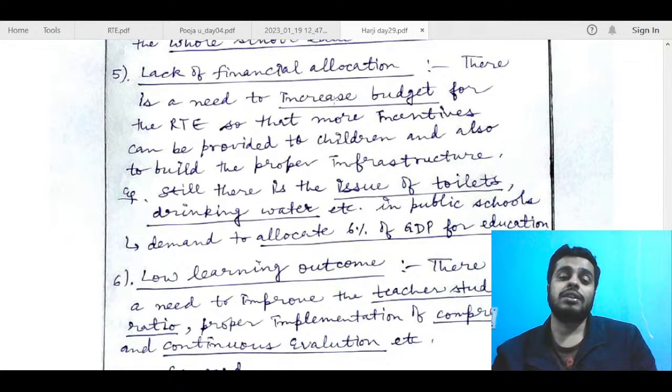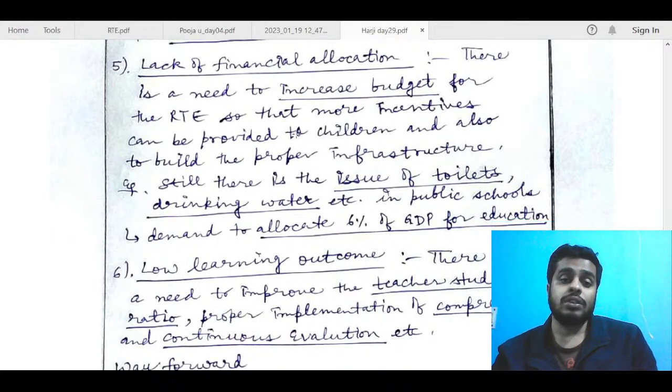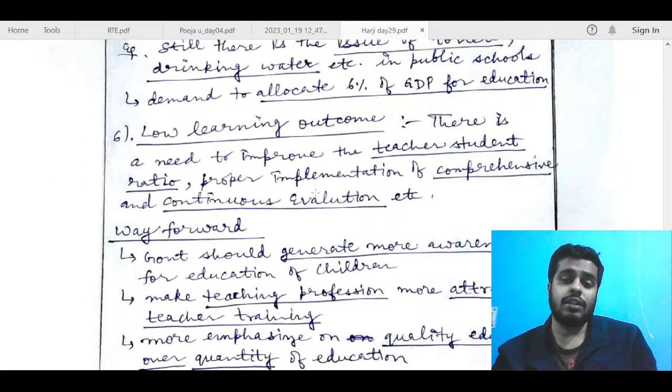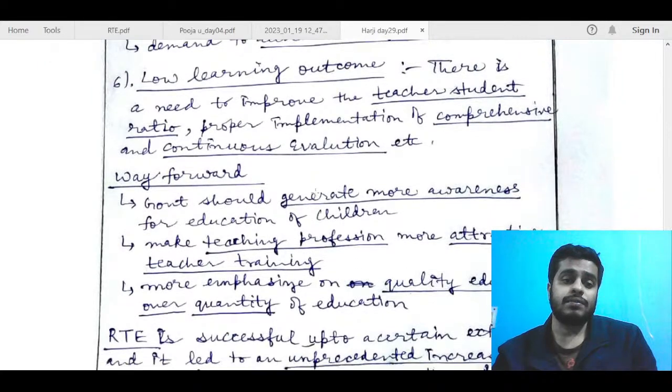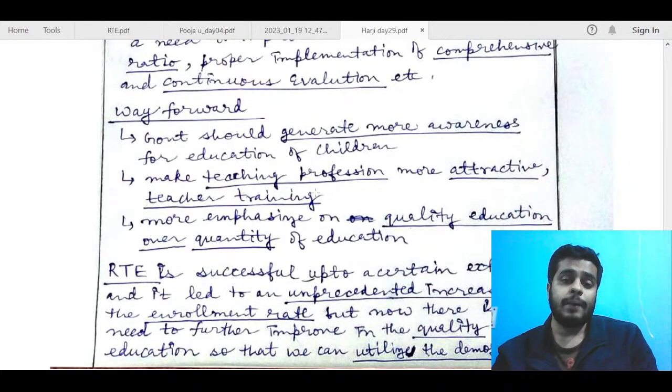You can say that the budget for the RTE Act itself is a bit less and that can be increased. Don't talk about the whole of the education sector because that will be more broad. That you can use in the way forward or in concluding your answer if you try to link it in some way, so that more incentives can be provided to children also. Okay, fine. Still there's the issue of toilets. Okay, fine. Low learning outcomes. We need to improve the teacher-student ratio, proper implementation of comprehensive continuous evaluation. Way forward.